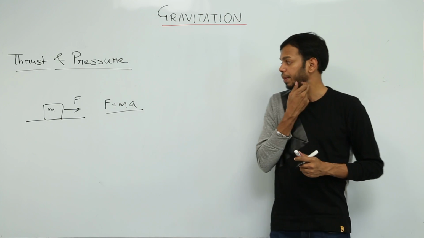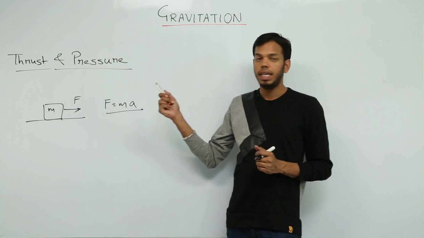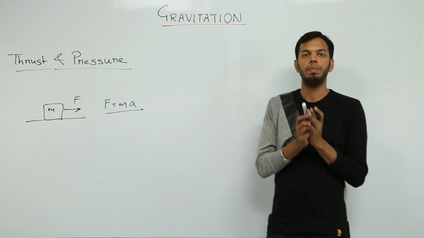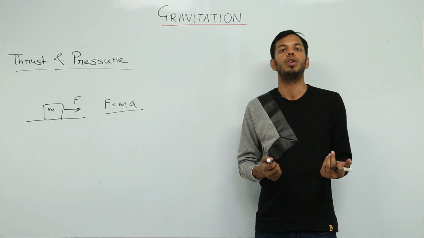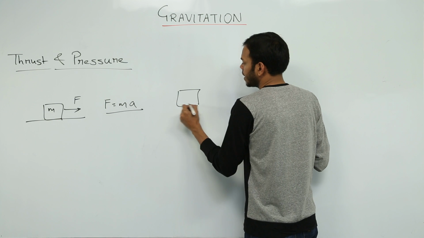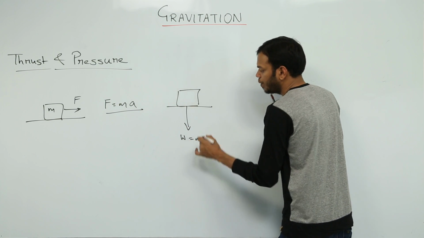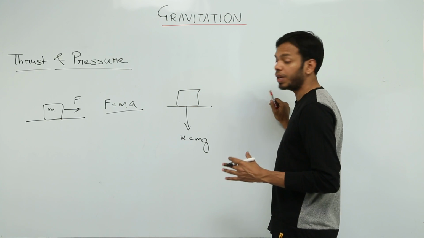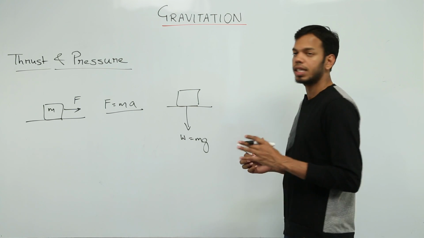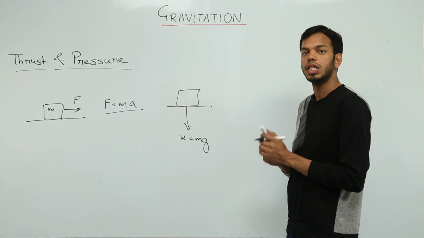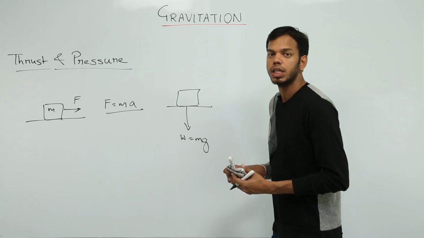Now this force can act upon this body in any direction at any angle, but thrust is also a force, but mandatorily thrust is a perpendicular force which is acting always normal on the surface. That means if this body is applying its weight, which is equal to mg, in vertically downward direction, then this would be regarded as thrust. Thrust is the normal force. That is it. Thrust is the normal force or perpendicular force which is acting on a surface. So we have just changed the name of force, which is thrust now.